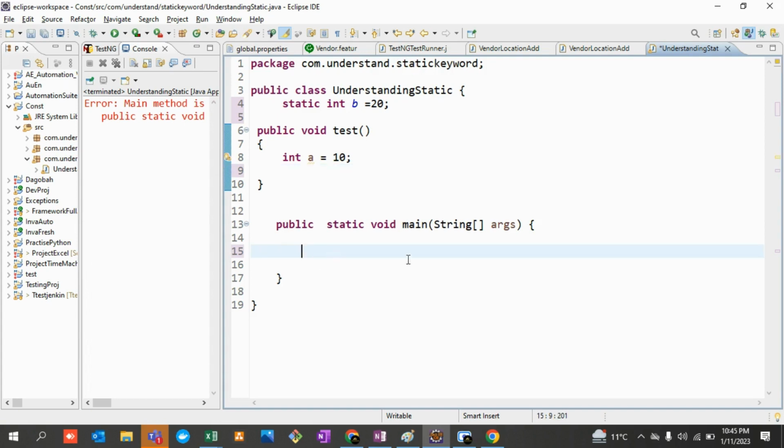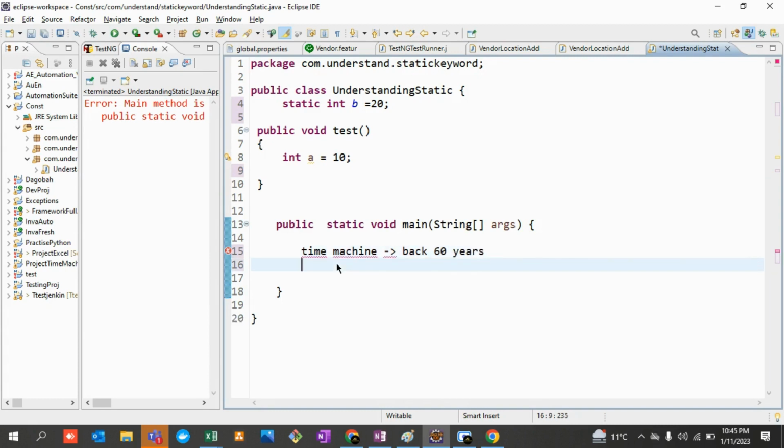Let's say, for example, I'm taking a time machine as an example. Let's say there is a time machine over here, right? You can go back to, let's say, 60 years from now. If you go back 60 years, you can also make the existence of some people totally vanish, right?